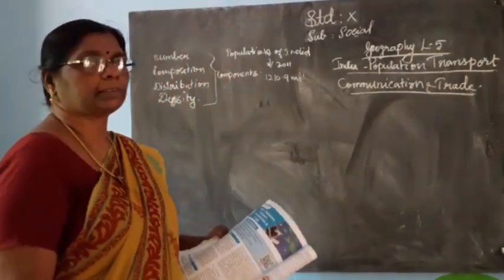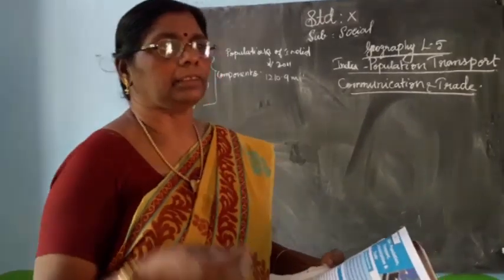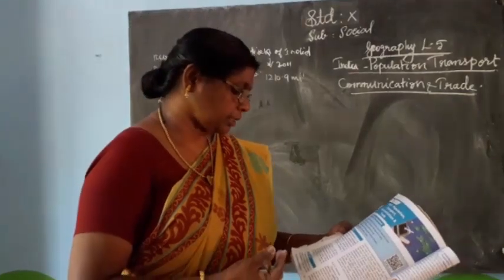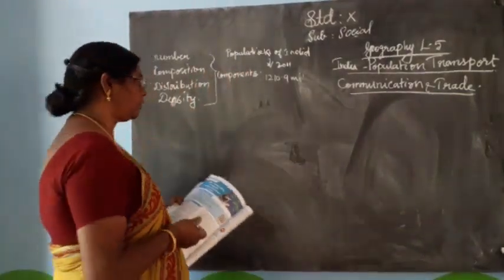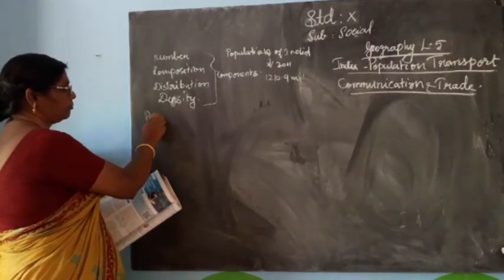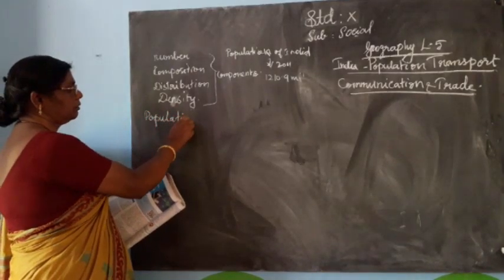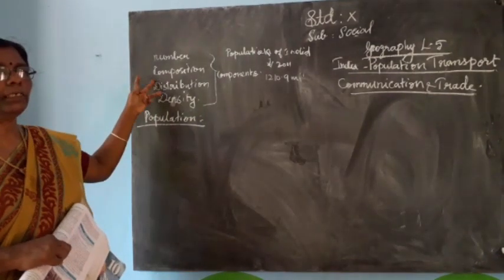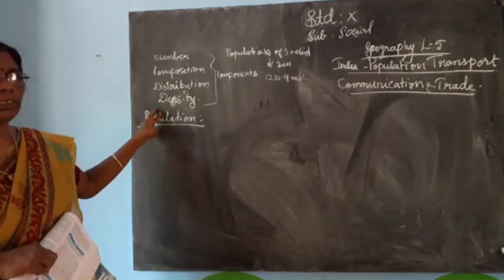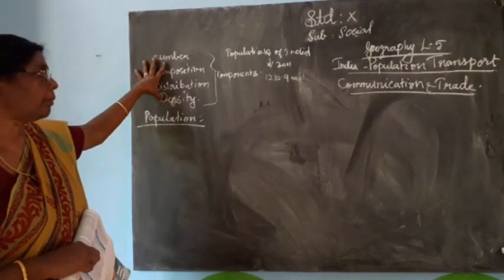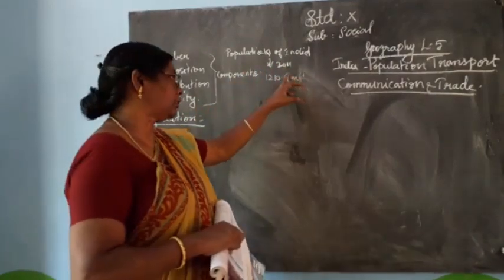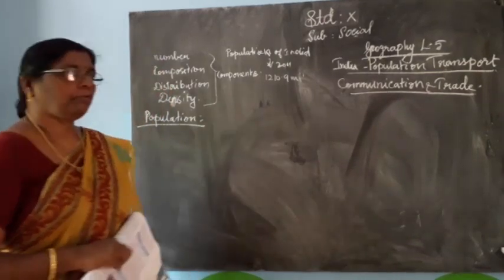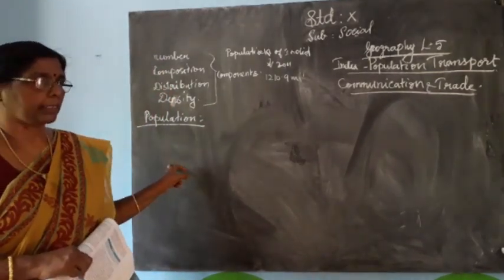The population census provides detailed information about the population and demography of India. What is meant by population census? It gives the complete information about the population and demography of India. First subheading, population. Its components are number, composition, distribution and density. The population of India in 2011 was 1210.9 million.